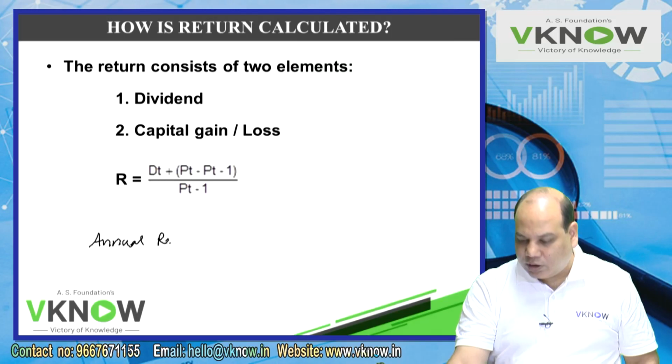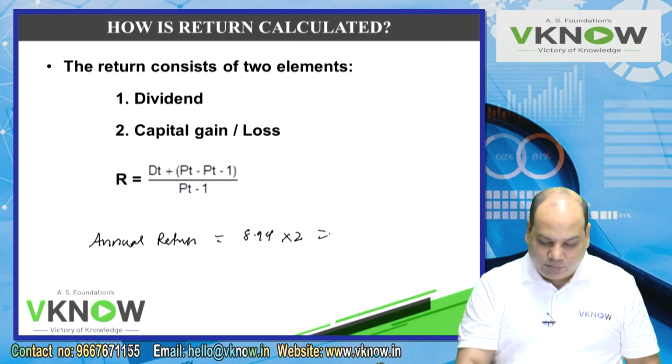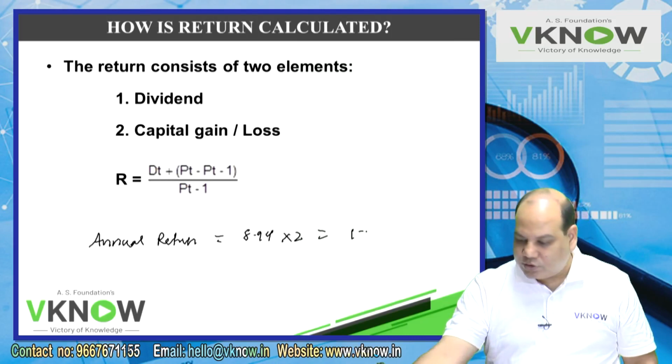Then annual return will be 8.94 into 2. So tell me, 8.94 into 2 is how much? So that comes to around 17.88%. So I will say 17.88% per annum